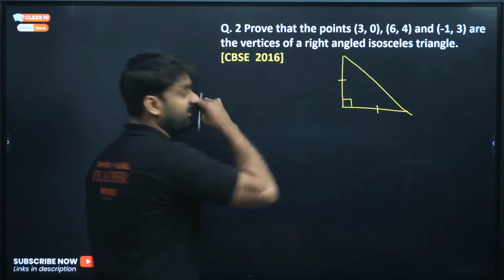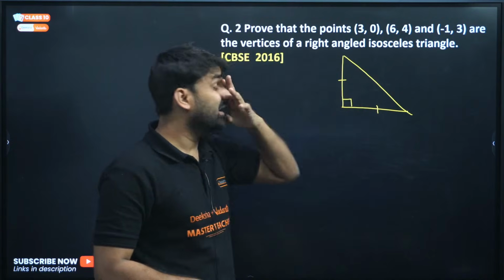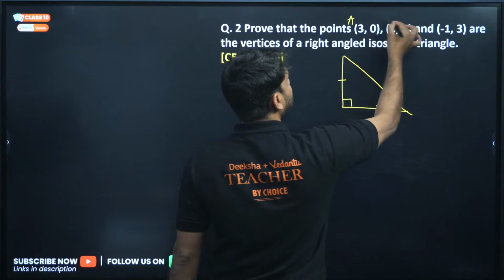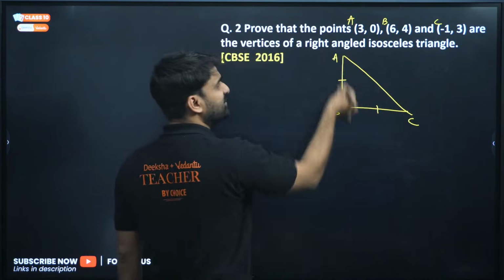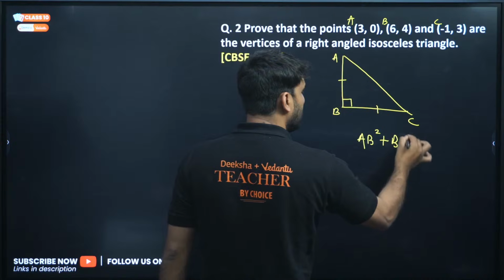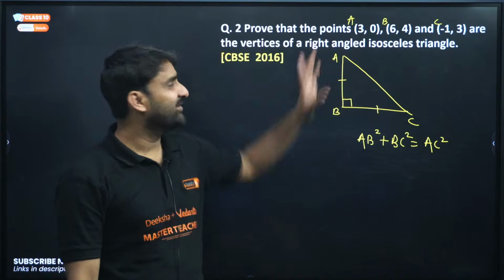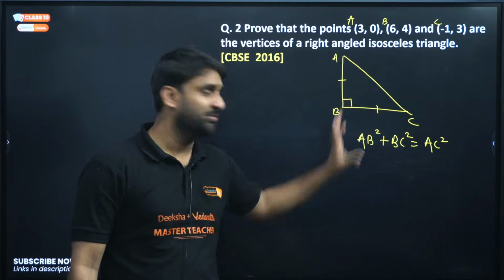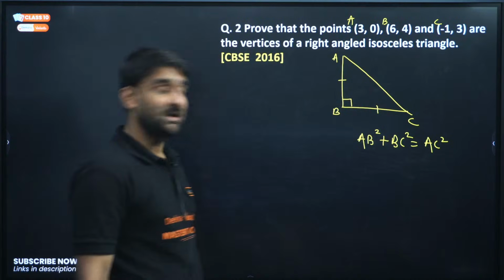So this is the question here. We have to prove that these coordinates are the vertices of a right-angled triangle. Let's assume these are A, B and C. After finding the distance of AB, BC and AC, if this condition is fulfilled, AB square plus BC square equals AC square, then we can say the given vertices are the vertices of a right-angled triangle, and these two sides should be equal to each other. So this question is completely based on the distance formula, my dear.